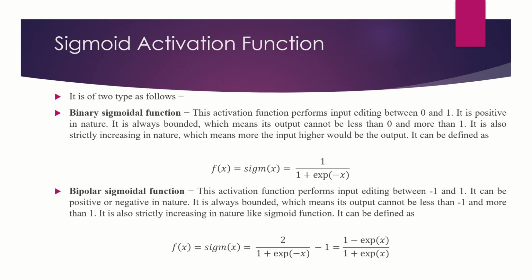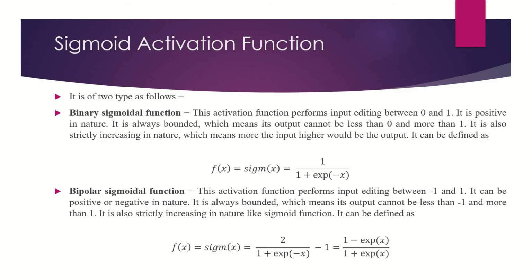What is bipolar? The bipolar sigmoidal function is the same as binary, but binary is 0 and 1, whereas over here it is minus 1 and 1. The editing is done from minus 1 to 1. Since the binary boundary is 0 to 1, it is strictly positive in nature, but in the bipolar case the value is between minus 1 and 1, so the output can be positive and negative. It is always bounded, so it cannot be less than minus 1 or more than plus 1. It is strictly increasing in nature, like the sigmoid function.